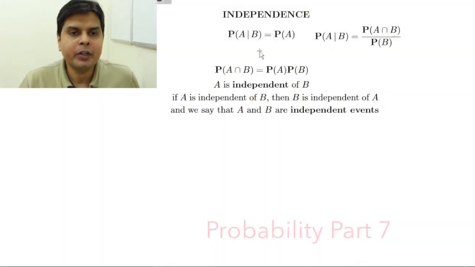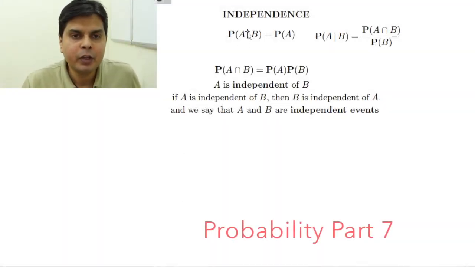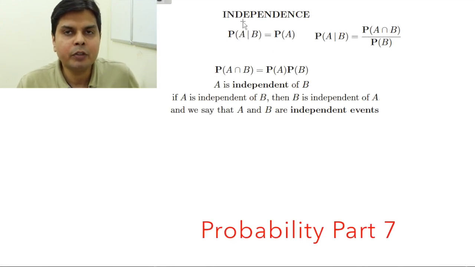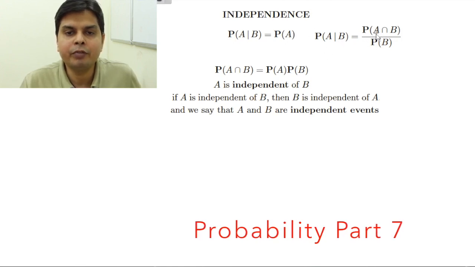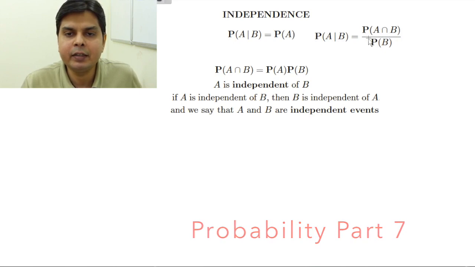Today we will talk about independence of events. Now we had seen in the chapter on conditional probability that probability of A given B was given by this formula, that probability of A given B is equal to probability of A intersection B divided by probability of B.